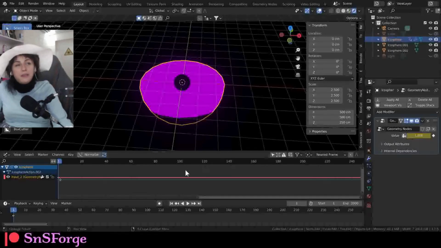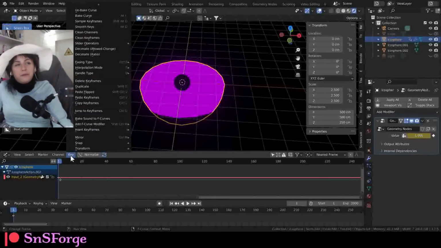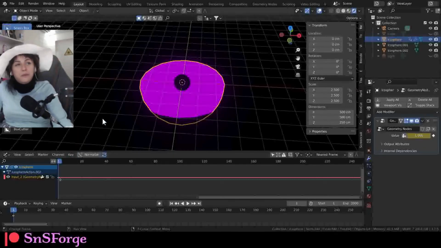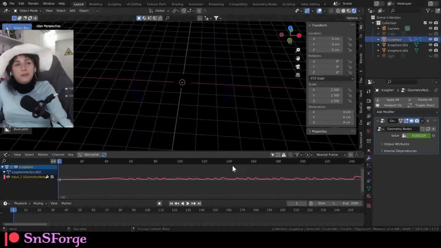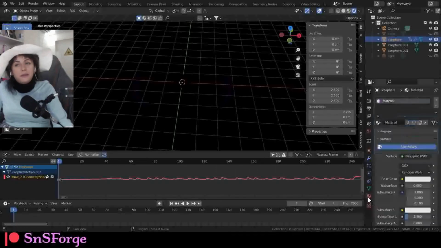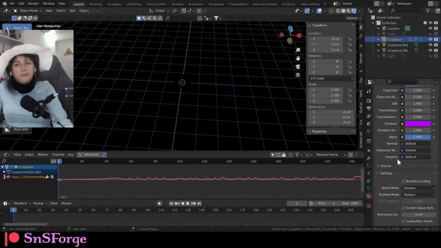Press I, go to the graph window, locate bake sound to F curve, find your melody part, there you go.